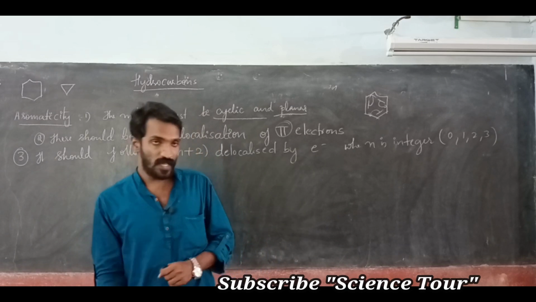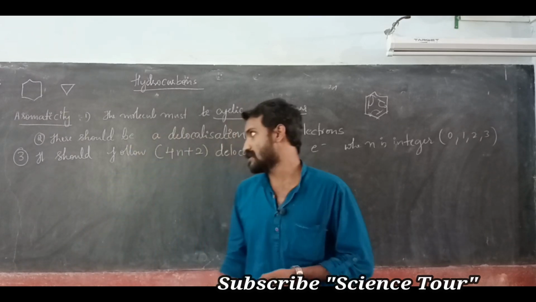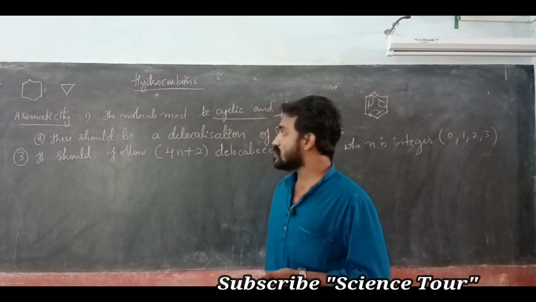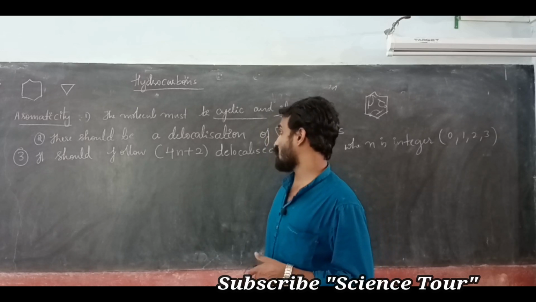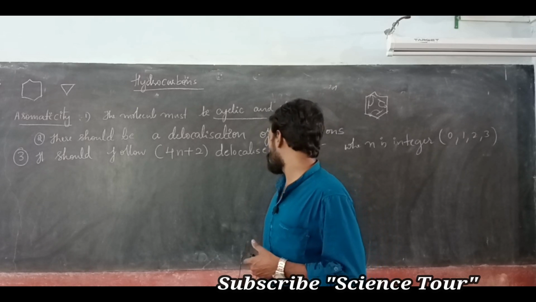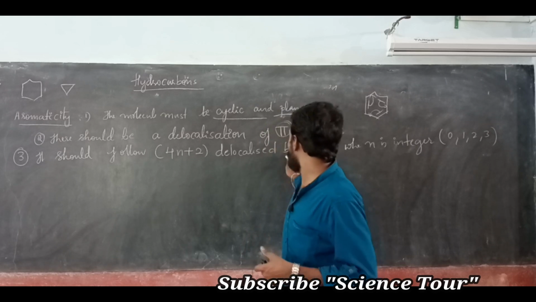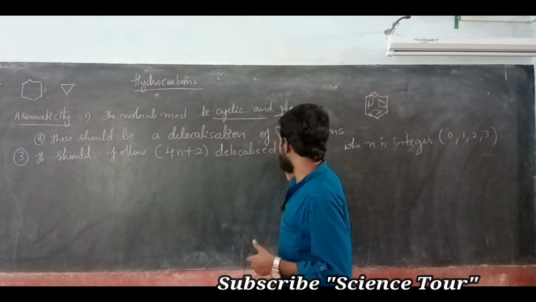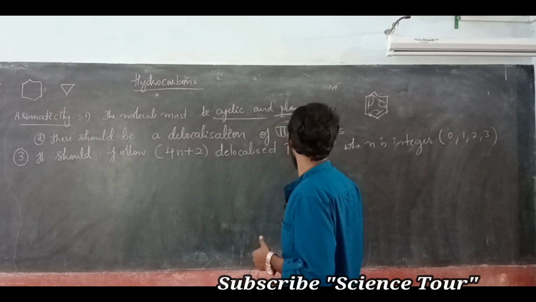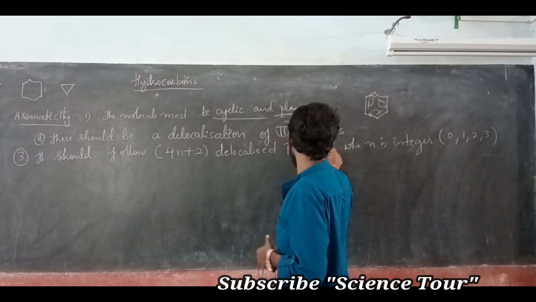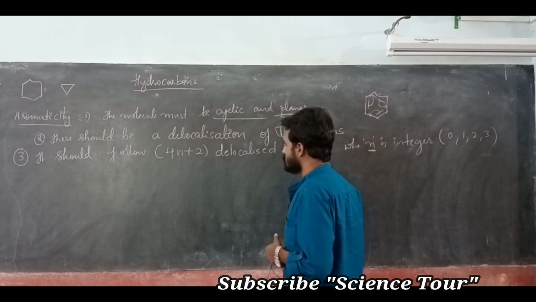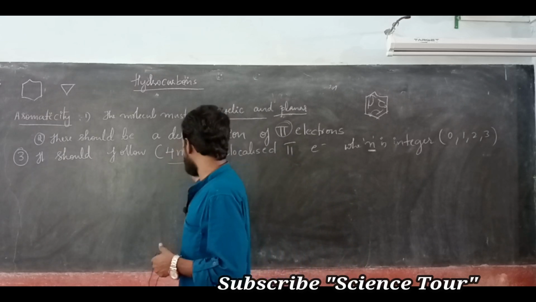Delocalization of pi electrons should be there. The second condition is over. The third condition: it should follow 4n plus 2 delocalized pi electrons, where n is an integer. So 4n plus 2 is a formula, my dear students.